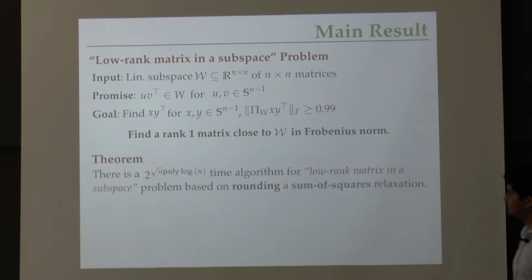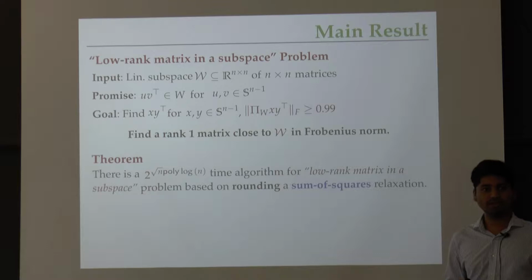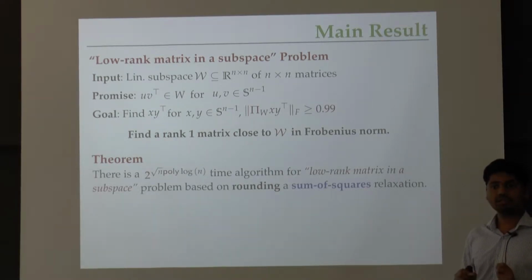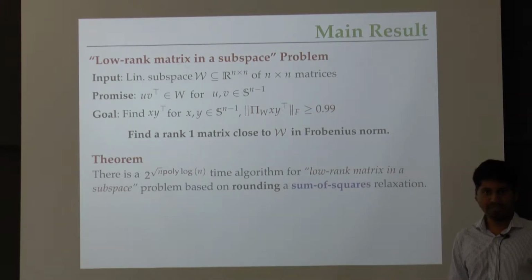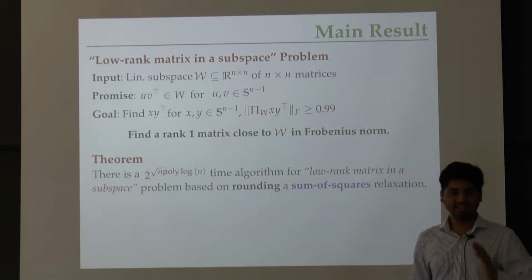The main result of this talk is going to be a 2 to the root n time algorithm, up to some polylog factors in the exponent, to solve this question. This algorithm will be obtained by rounding a solution to a certain convex relaxation, which will be the sum of squares relaxation, and I'm going to explain all of these terms to you later on in the talk. But before that, let me throw out a couple of buzzwords for you to look out for, and these will also be the main takeaways from the talk.